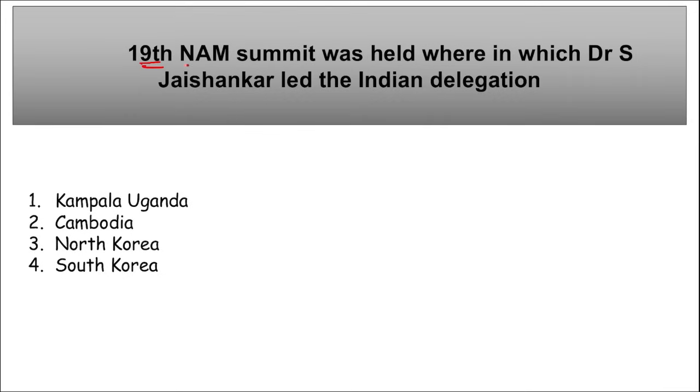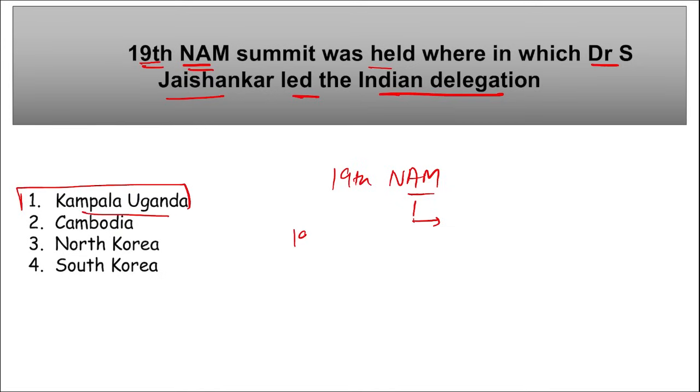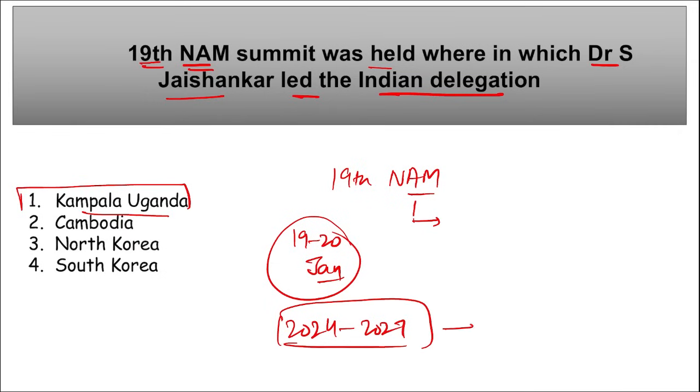Next, where was the 19th edition of the NAM Summit held, in which Dr. S. Jaishankar led the Indian delegation? What is NAM? NAM is basically the Non-Aligned Movement. This 19th edition of the NAM Summit was held in Kampala, Uganda, from 19th to 20th of January. Indian delegation was led by Dr. S. Jaishankar. And remember, Uganda assumed the chairmanship for 2024 till 2027.